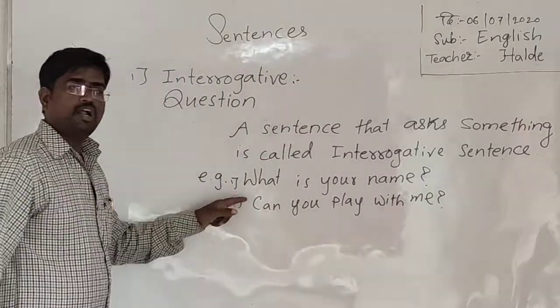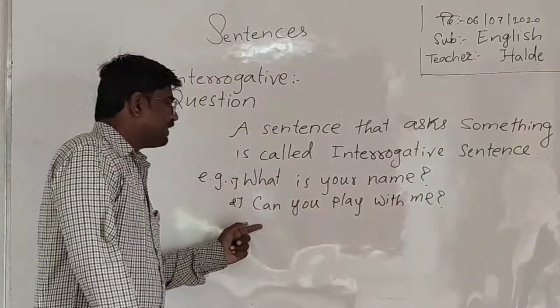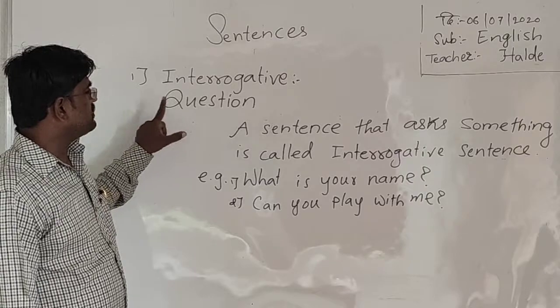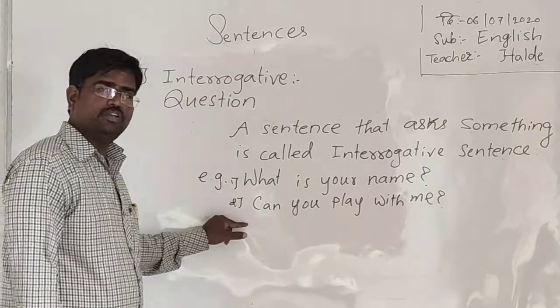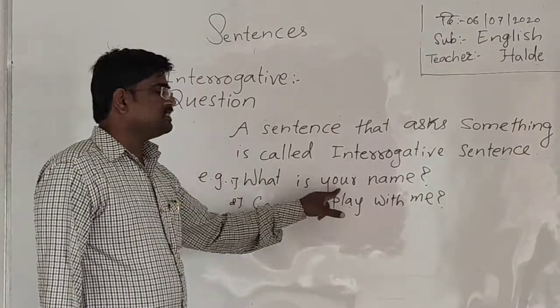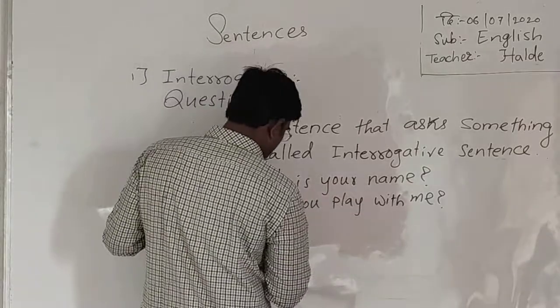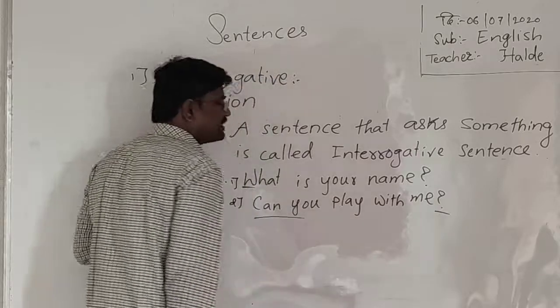Here, look. What is your name? Can you play with me? In these interrogative sentences, we have asked two different questions. What is your name? Here, it begins with a WH word and ends with a question mark.